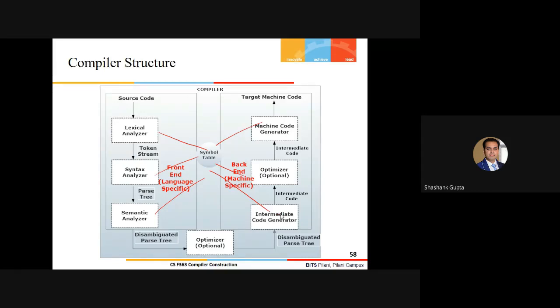So this is just the final structure of the compiler, which looks like this. Any comment or any question, if you want to raise, you can ask. Otherwise, we can then move forward.